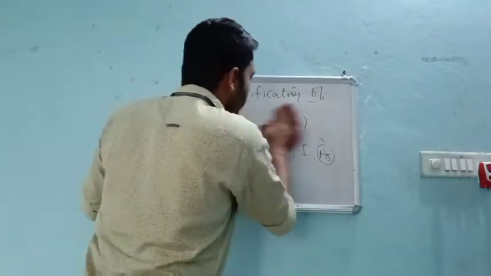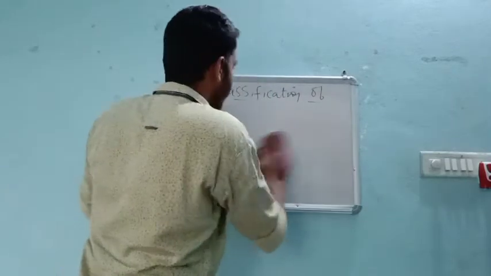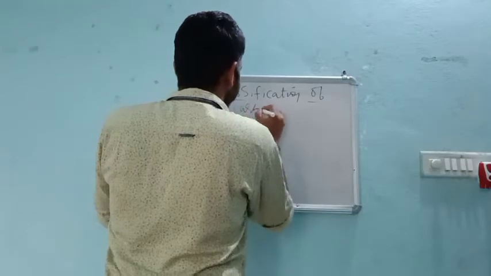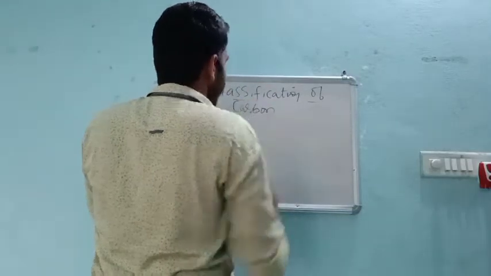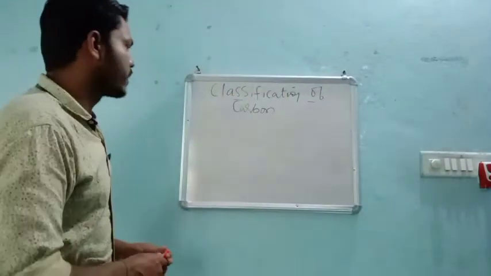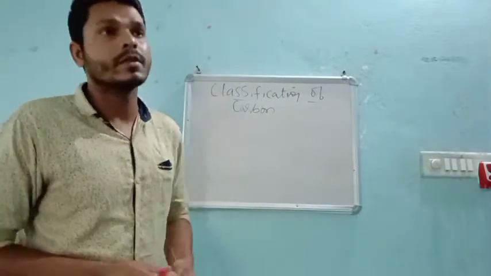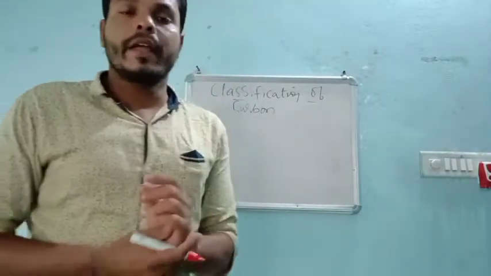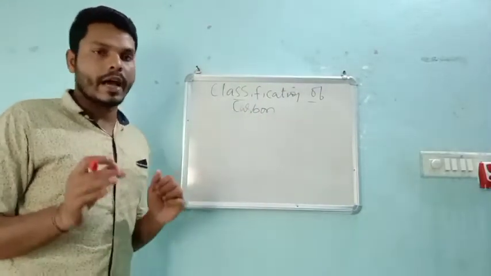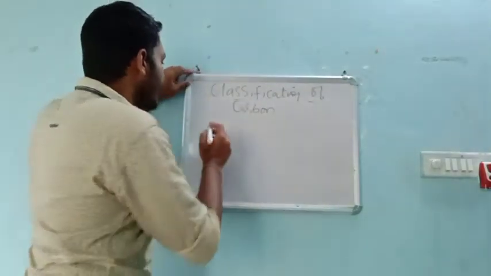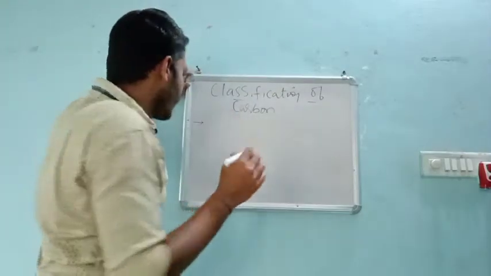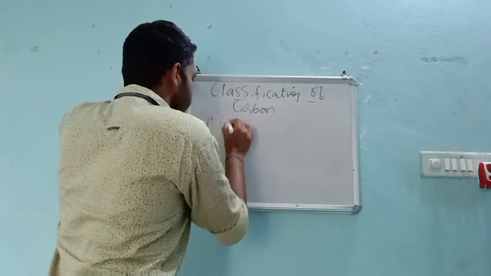Now coming to the main topic of today, that is classification of carbon. How to classify the carbon atoms? Because we are studying organic chemistry, we have to have a good idea about the carbon. Carbon can be classified into four types. Number one, primary carbon.